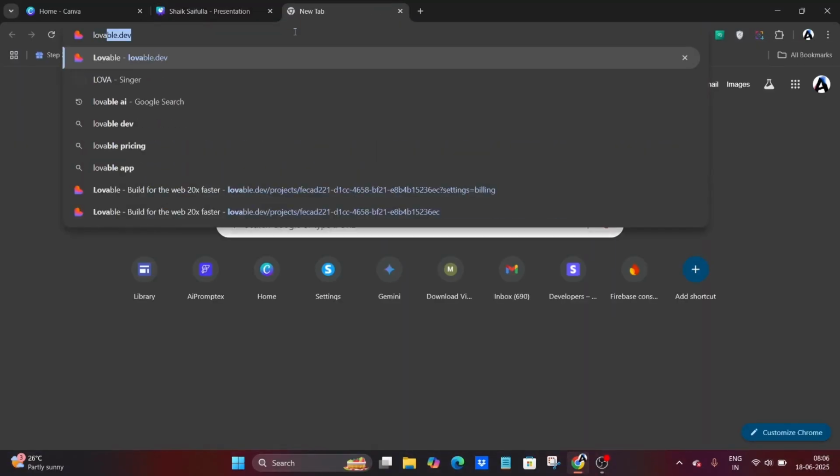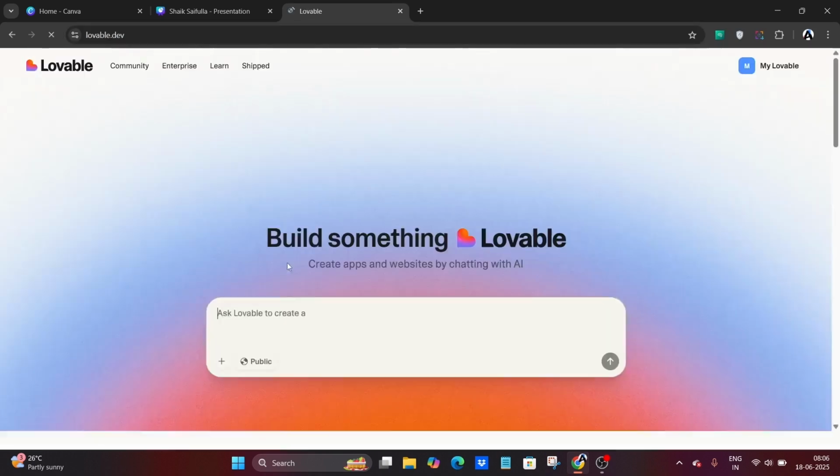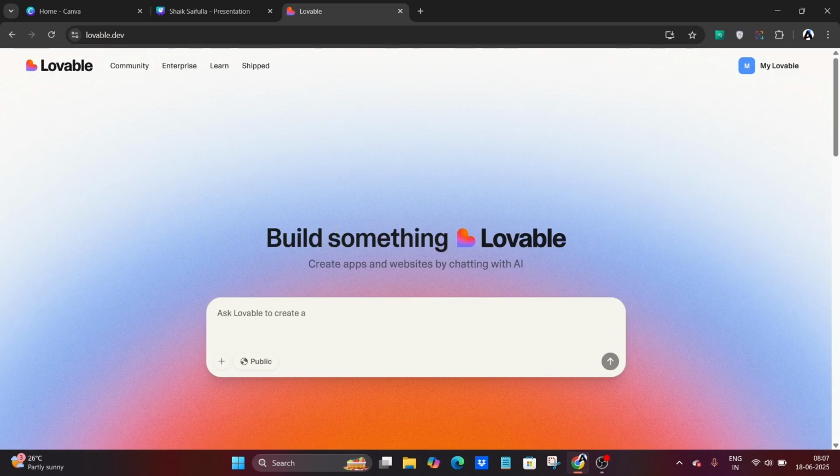It is a tool with which we can create websites or web apps by just describing them. I will show each and everything in the next section, but for understanding purposes, we are here on lovable and we will write a simple prompt: create a blog website for technology niche. So this is our requirement. Okay, it is a prompt, right?